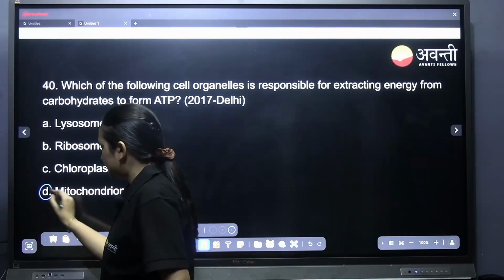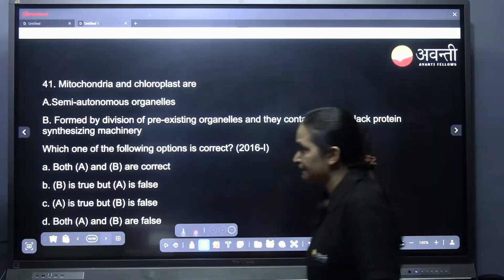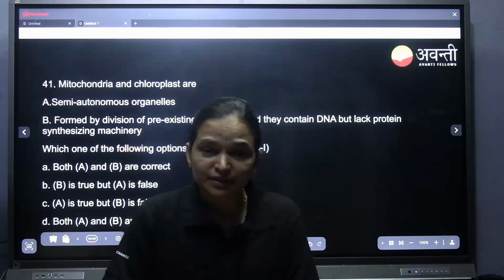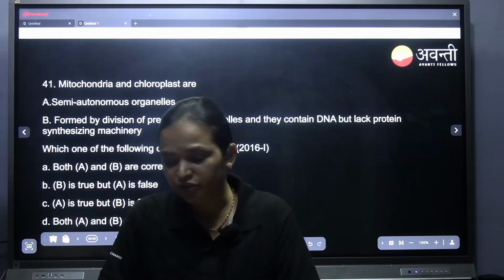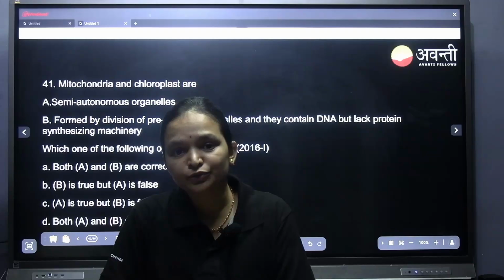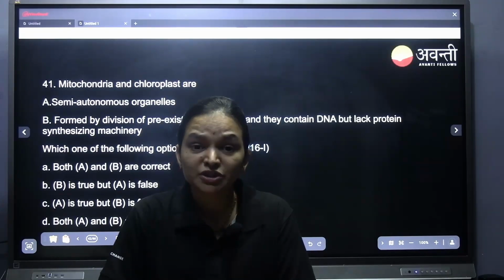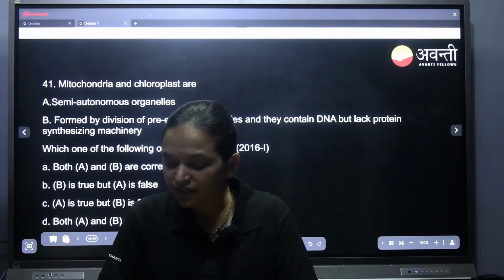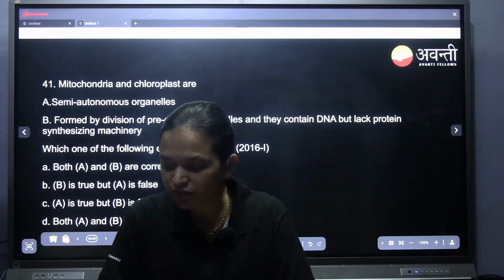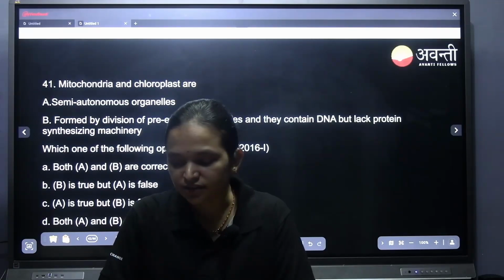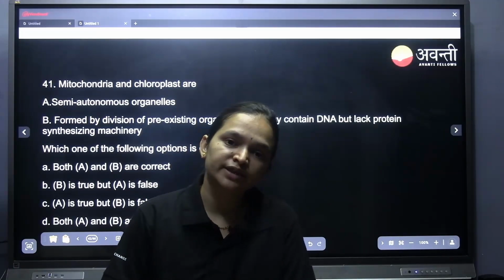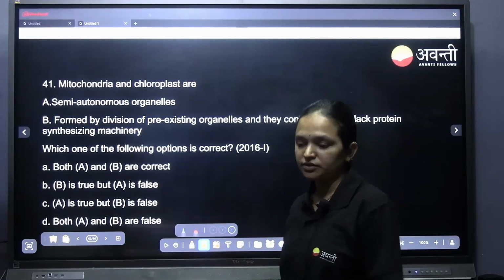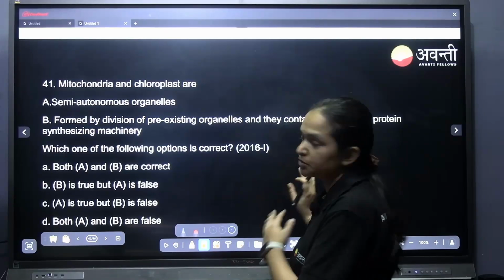Mitochondria. D for Delhi. Very easy. In this particular chapter, around 3 to 4 questions come, but those questions are very easy, right? Are you feeling any difficulty in solving such questions? Once you go through the NCERT, it will be very easy for you to answer the questions. So you can score maximum marks from this particular chapter.